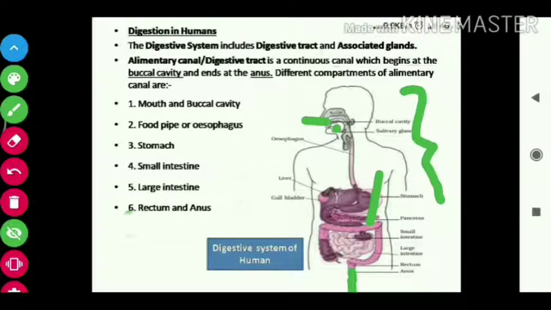There are different compartments in the alimentary canal, like in a train, where different compartments or bogies are attached one by one.